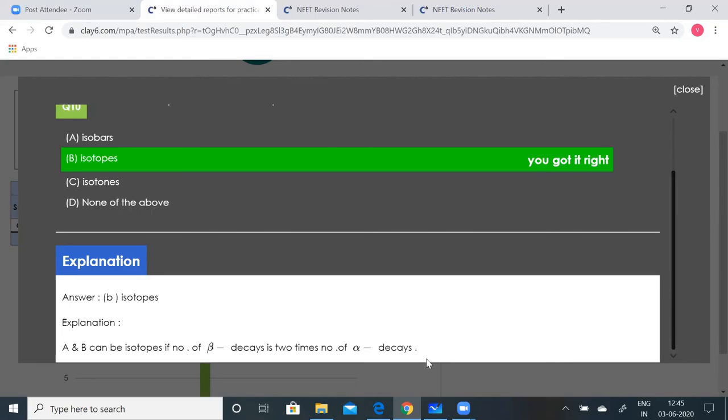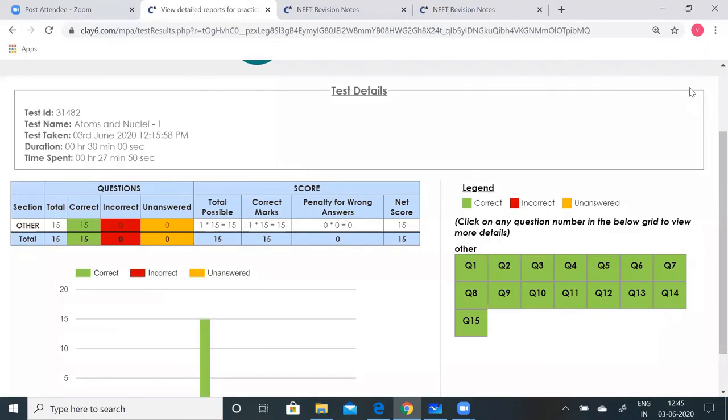Whenever the particles in the nucleus change, it is the mass number which is changing. Elements which have a different mass number but the same atomic number are called isotopes. Whenever the neutrons change, you say it is an isotope. So that is what the explanation given here says. This way you can make sure of your answers.